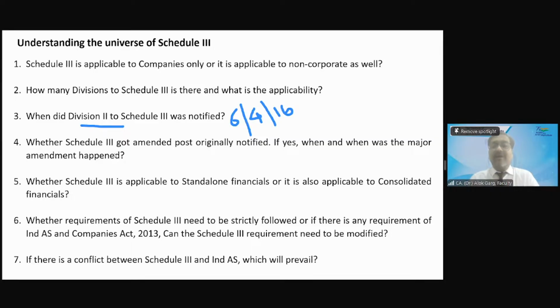Whether Schedule 3 got amended post originally notified? If yes, when was the major amendment happened? Friends, there was a major amendment in all the divisions of Schedule 3, not only Division 2, even Division 1 and Division 3 also. We will discuss some examples of major amendment also. When? In 2021, very good.